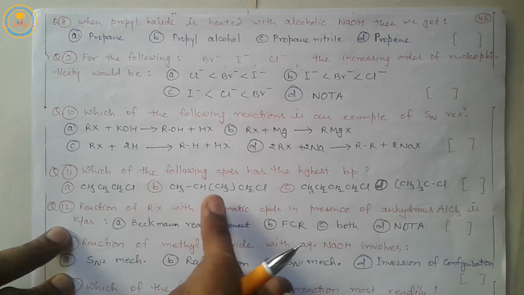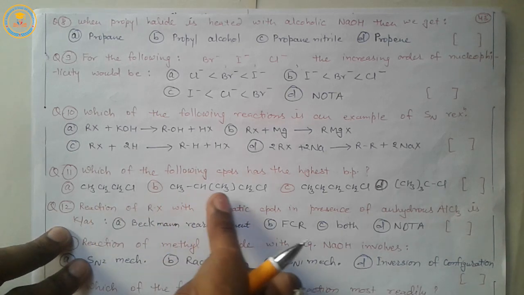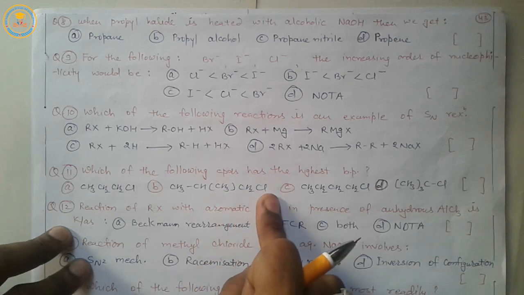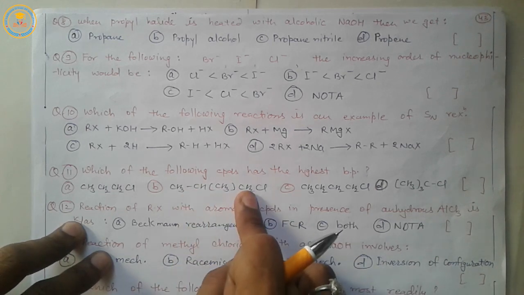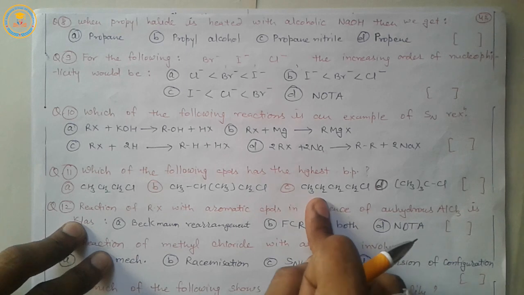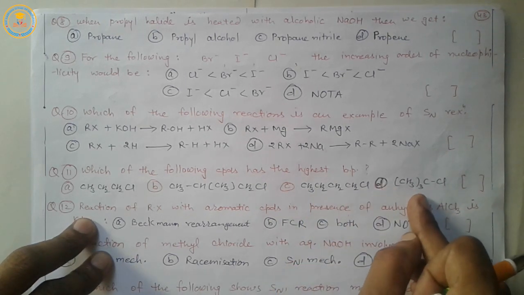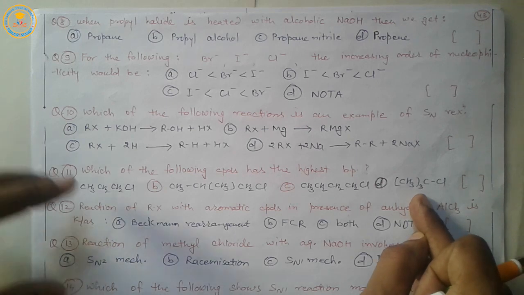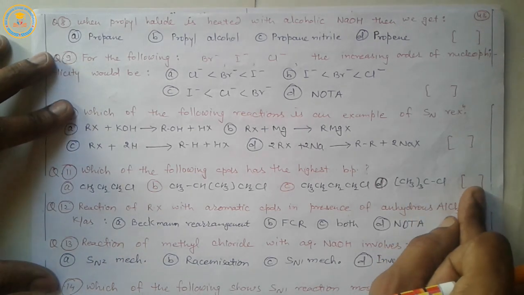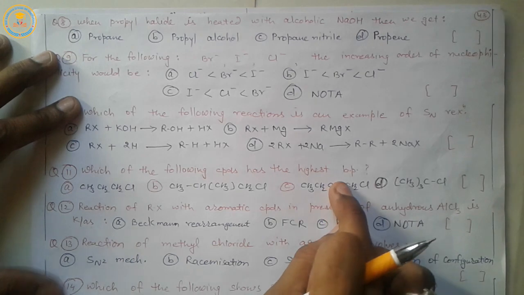N-propyl chloride, CH3 CH CH3 CH2 Cl. Draw its structure. Option C, butyl chloride, and D, tertiary butyl chloride. What will be the answer for highest boiling point?